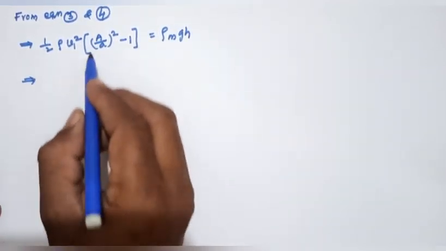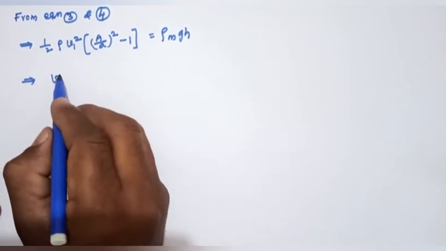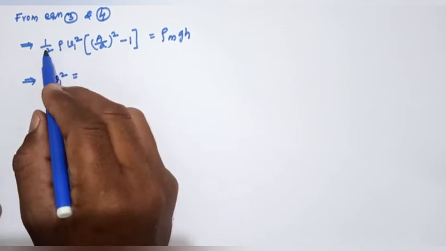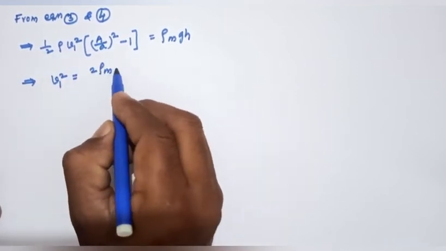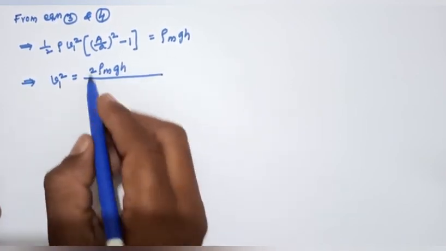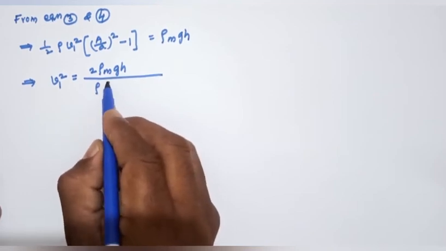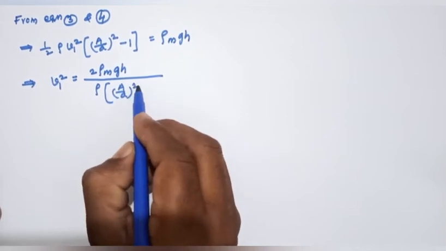So from this equation we can find V1 square: V1 square equals 2 rho m g h divided by rho into capital A by small a whole square minus 1.